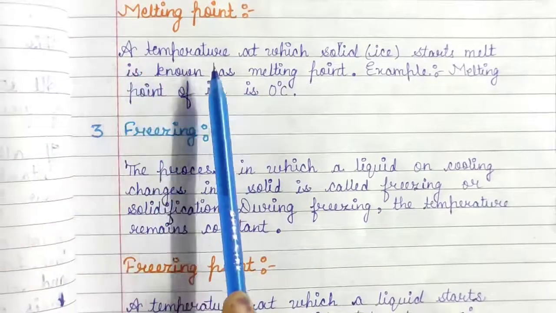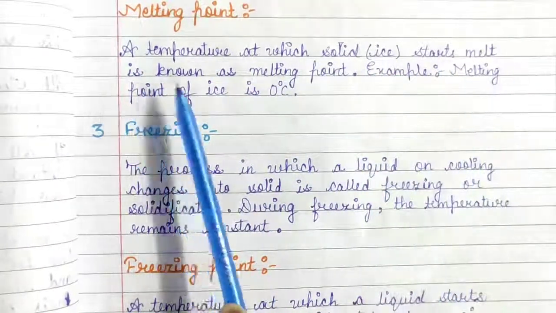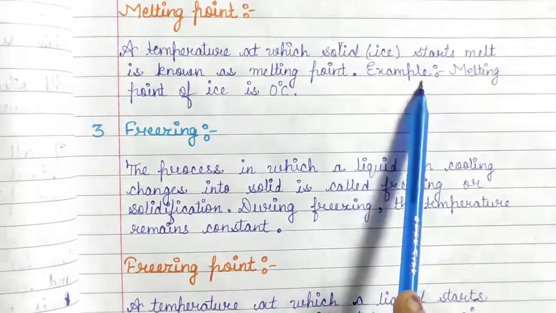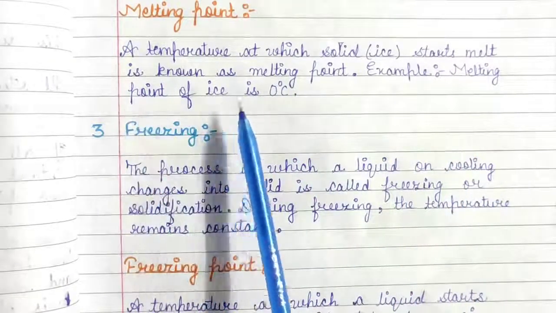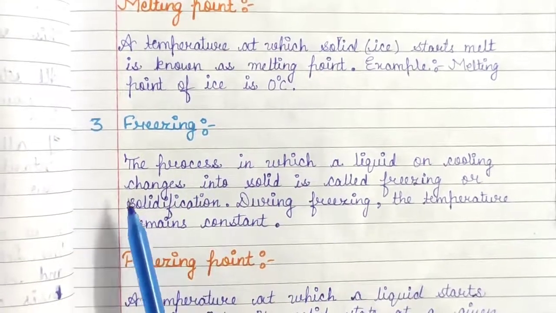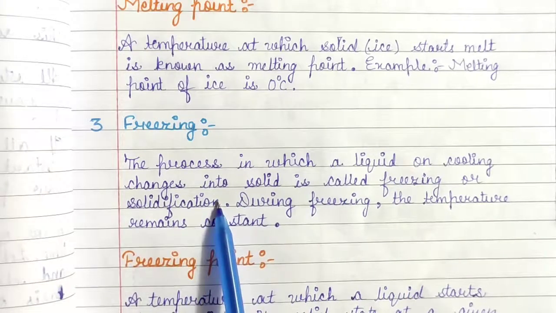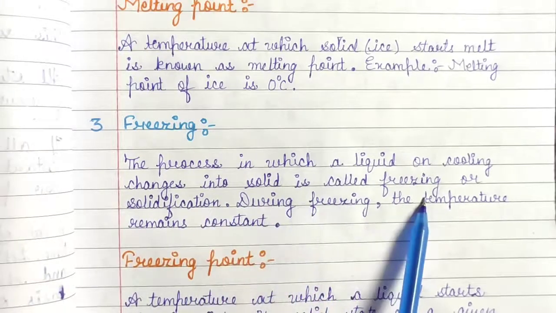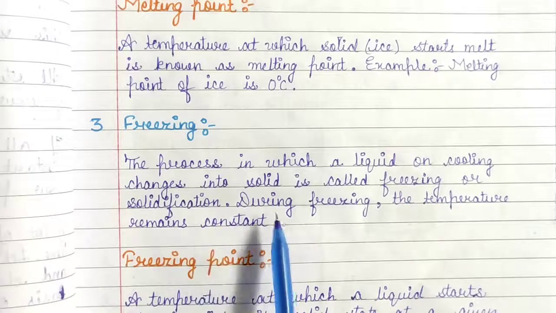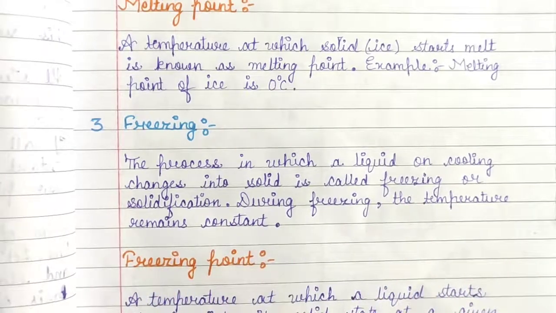Melting point. A temperature at which a solid, which is ice, starts to melt is known as melting point. Example: melting point of ice is 0 degrees Celsius. Now the third is freezing. The process in which a liquid on cooling changes into solid is called freezing or solidification. During freezing, the temperature remains constant.